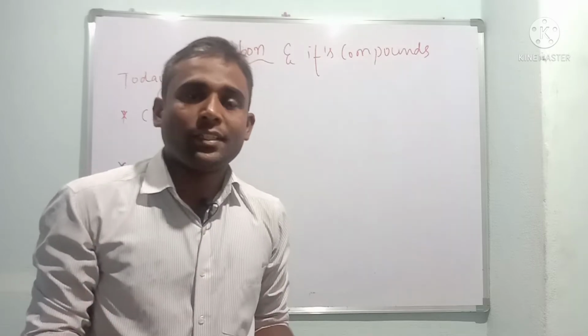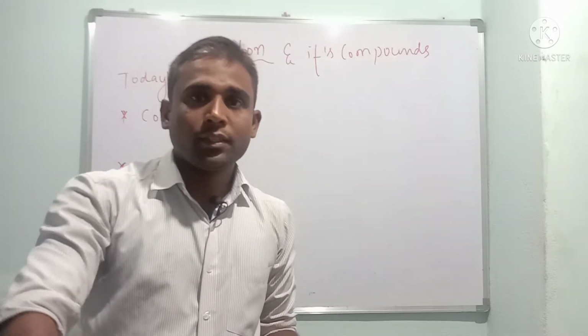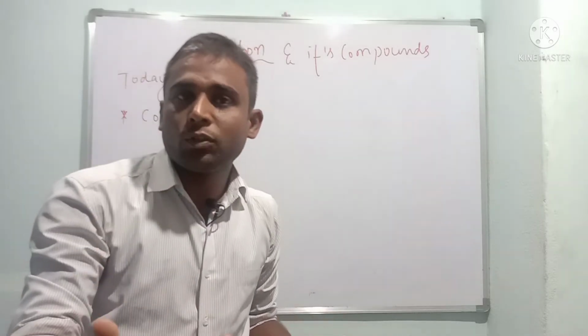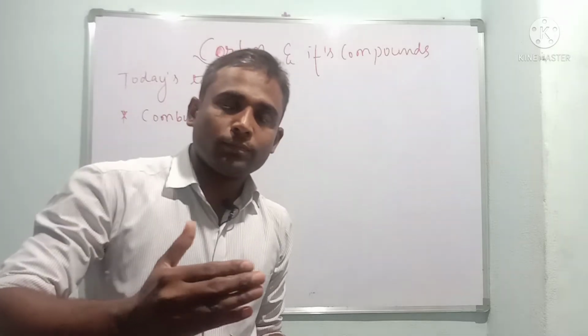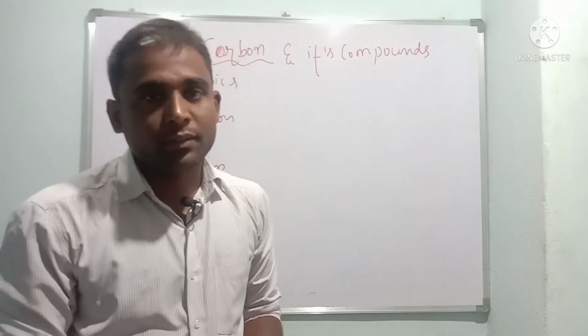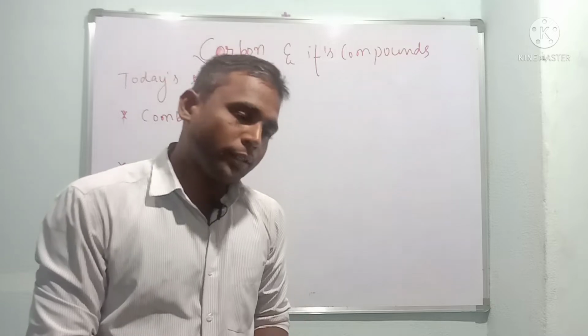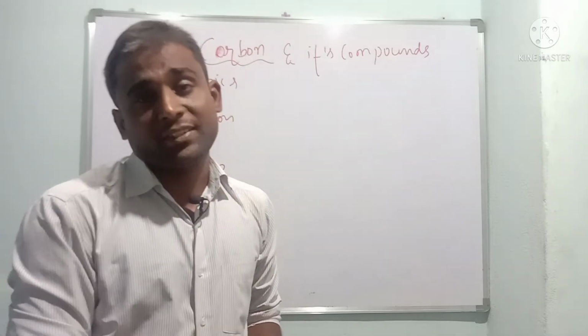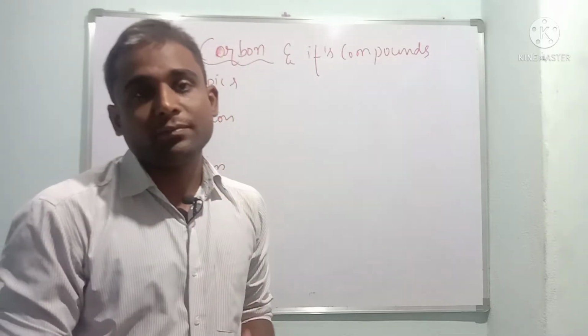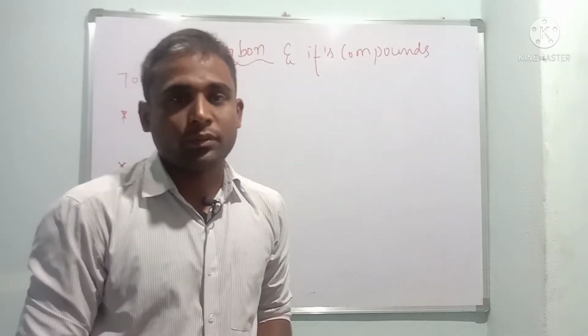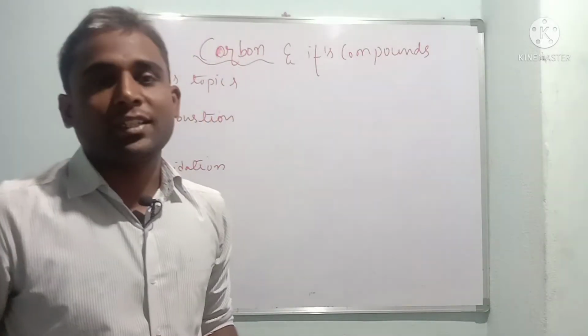Dear children, in the previous class we had understood about what are carbon and its compounds, and what is catenation, allotropy, and about functional groups and dot structures. So various topics we discussed. In this class we are going to discuss the remaining topics in carbon and its compounds. Let us learn the things without wasting time.